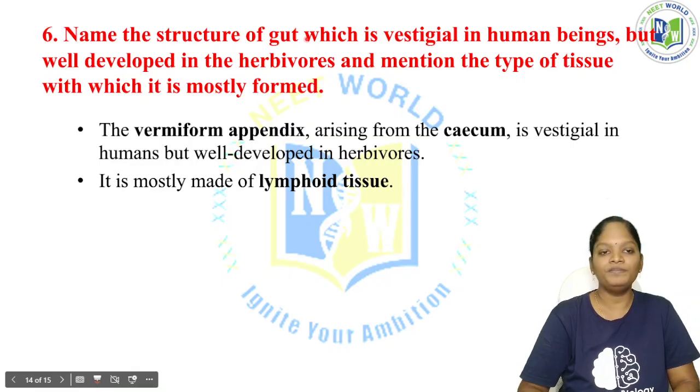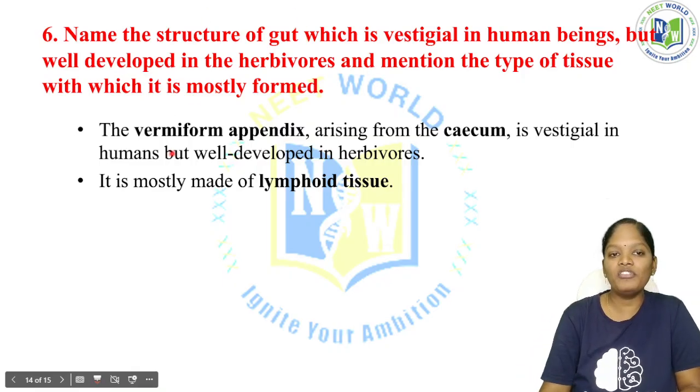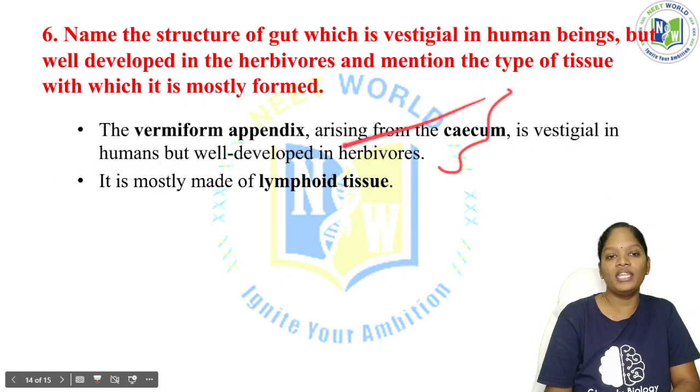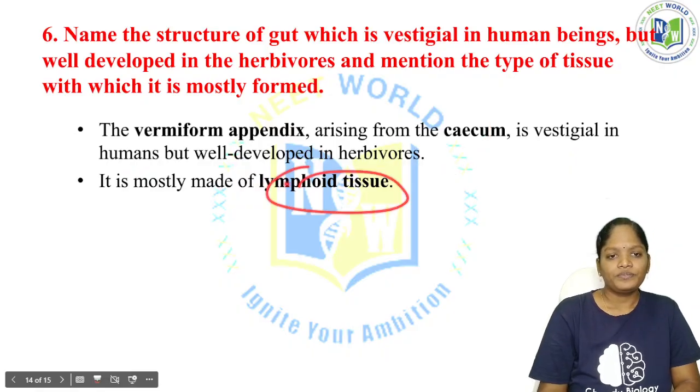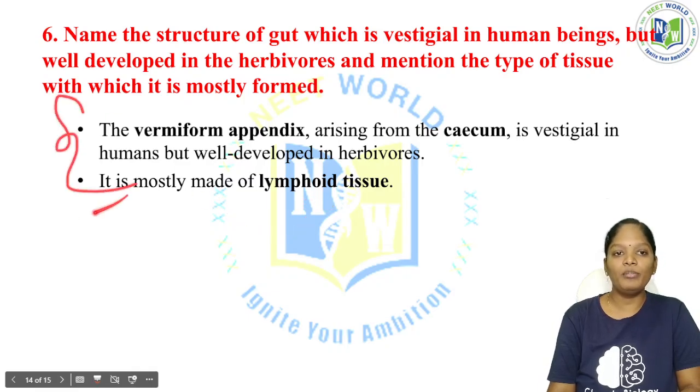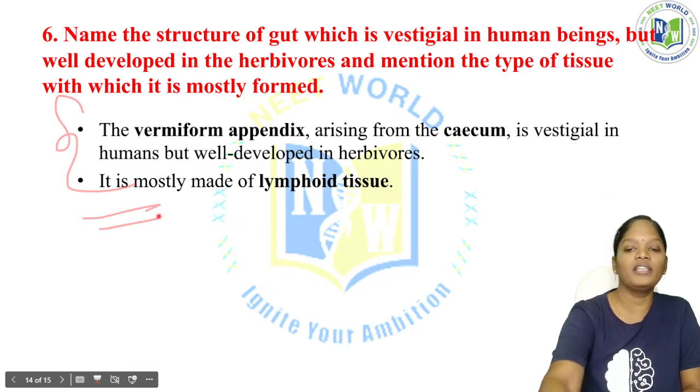Of course we do. The vermiform appendix. The vermiform appendix arises from the cecum. The cecum is part of the large intestine. It is vestigial in human beings but well developed in the herbivores. So this is an important thing. Now this vermiform appendix is mostly made up of lymphoid tissue. So this will be the proper answer for this particular question.